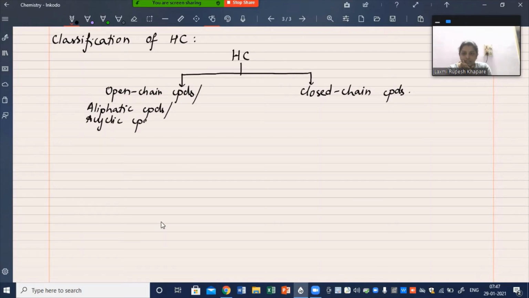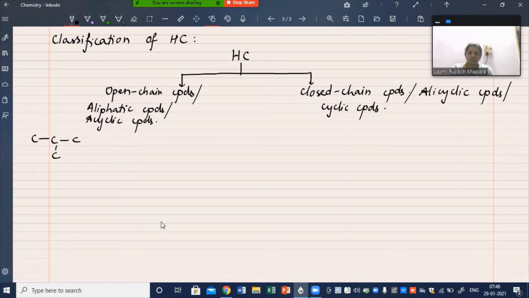Acyclic or non-cyclic. I'll tell you what cyclic means here. Closed chain compounds are also called alicyclic compounds or simply cyclic compounds. Now, open chain compounds mean where the carbon atoms are bonded to each other like this in the form of an open chain.